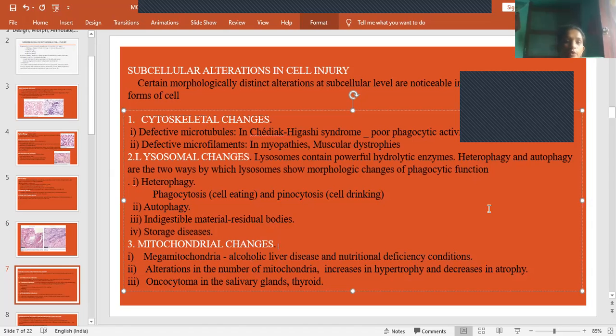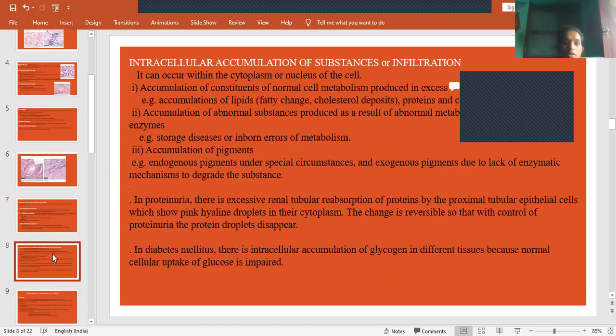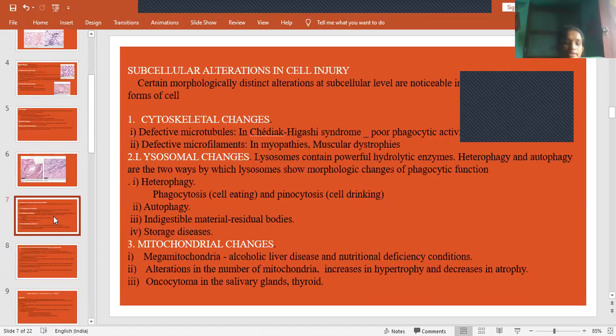And decrease in atrophy means whatever mitochondria are damaged have to be removed, but that process will not take place. The process to eliminate the damaged mitochondria will be decreased. That is decrease in atrophy and increase in hypertrophy. All together this causes an increase in the size of the mitochondria. And oncocytoma in the salivary glands and thyroid: these changes are seen in oncocytoma in the salivary glands and thyroid disease. So this is about subcellular alterations in cell injury.